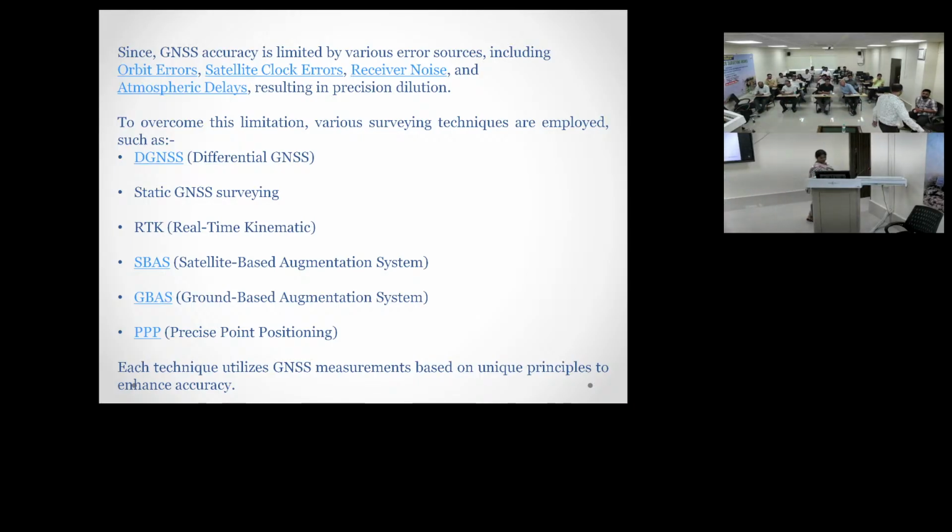See, in differential GPS, suppose this is one GPS. We know the coordinates of these points. This x, y, z is known for this point. Another GPS, this is an unknown point. Okay, so what happens? This is the known point, and this is unknown.